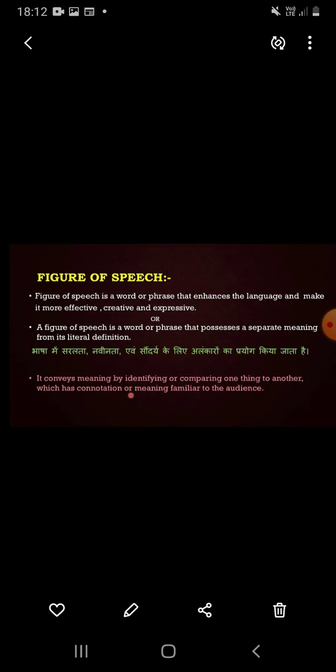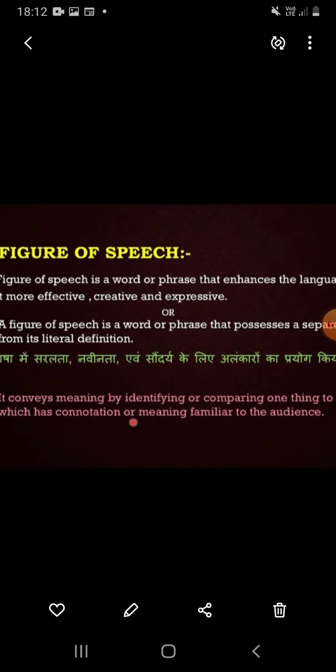Then next, what exactly is meant by figure of speech? Figure of speech means ornament of language. And parts of speech means